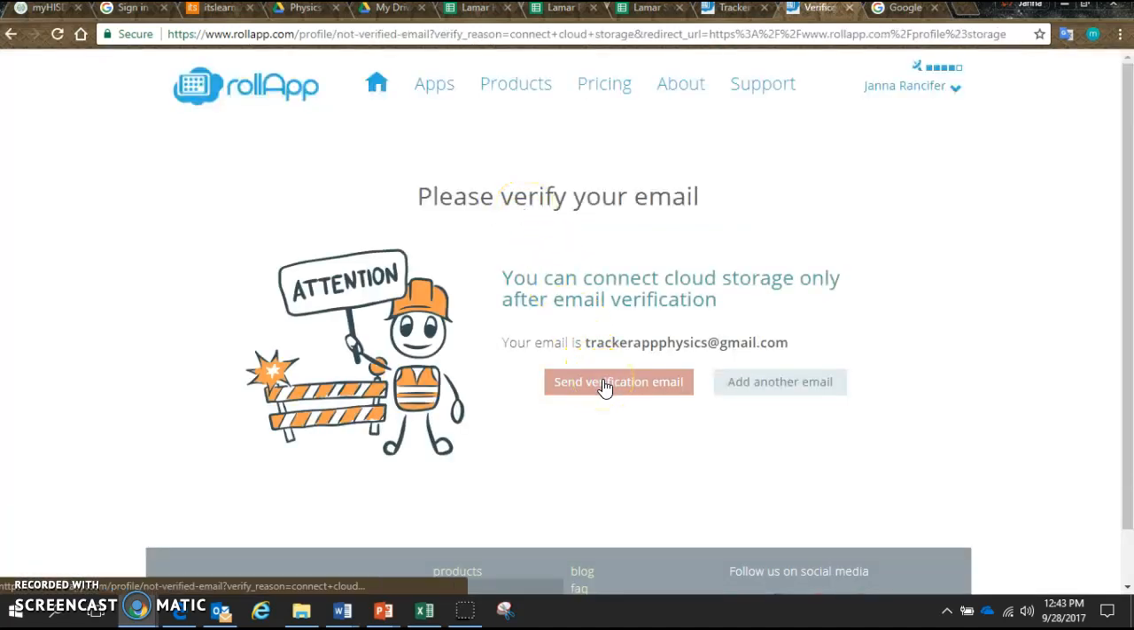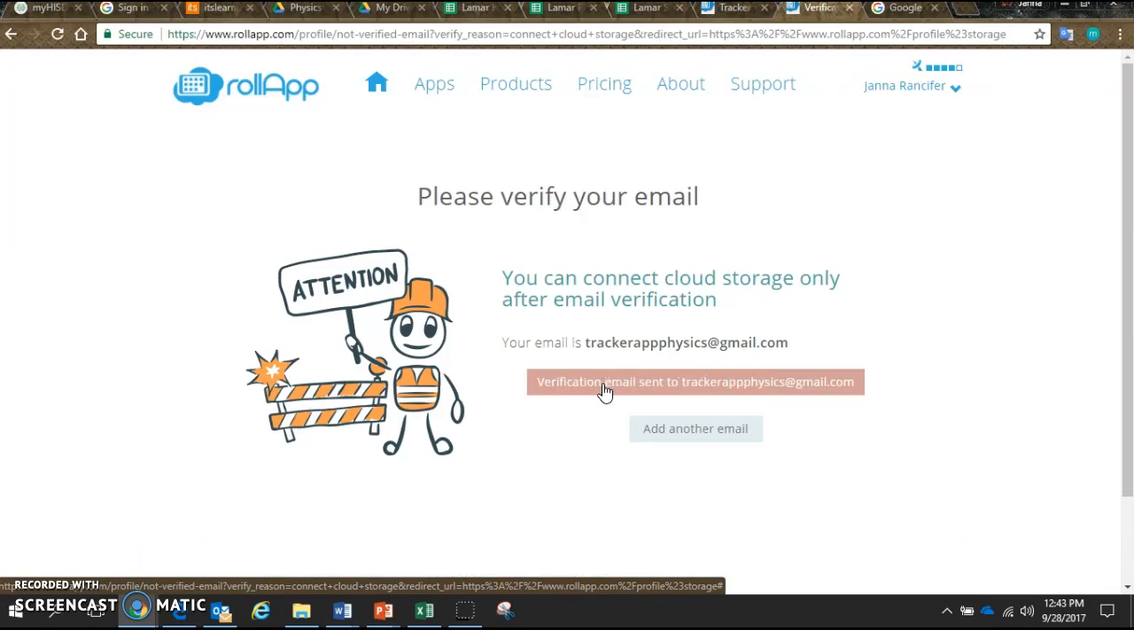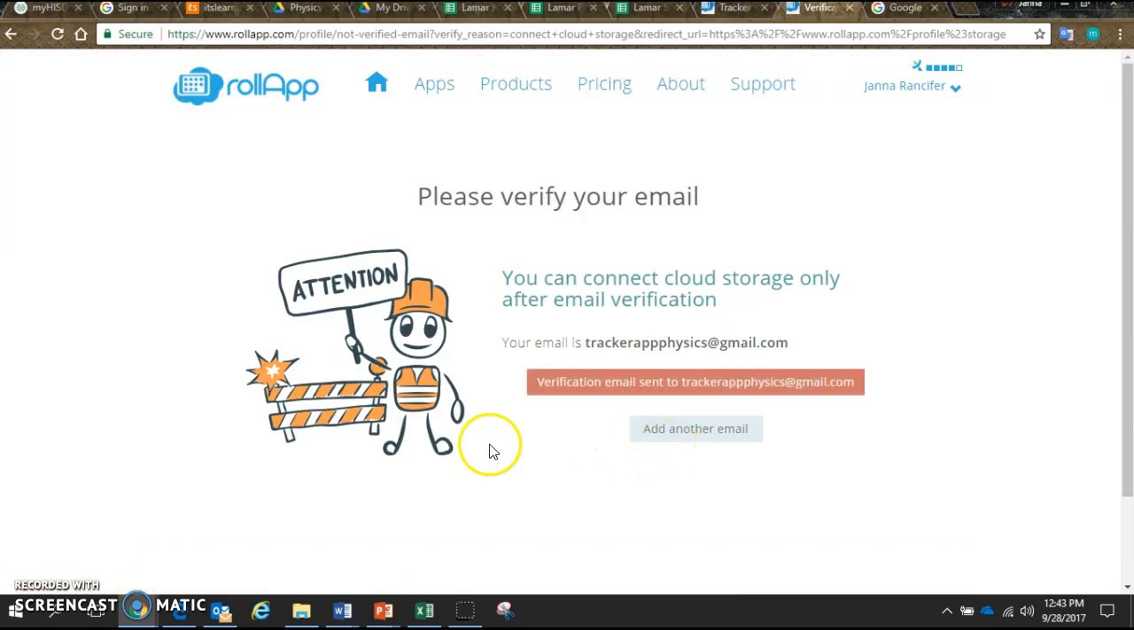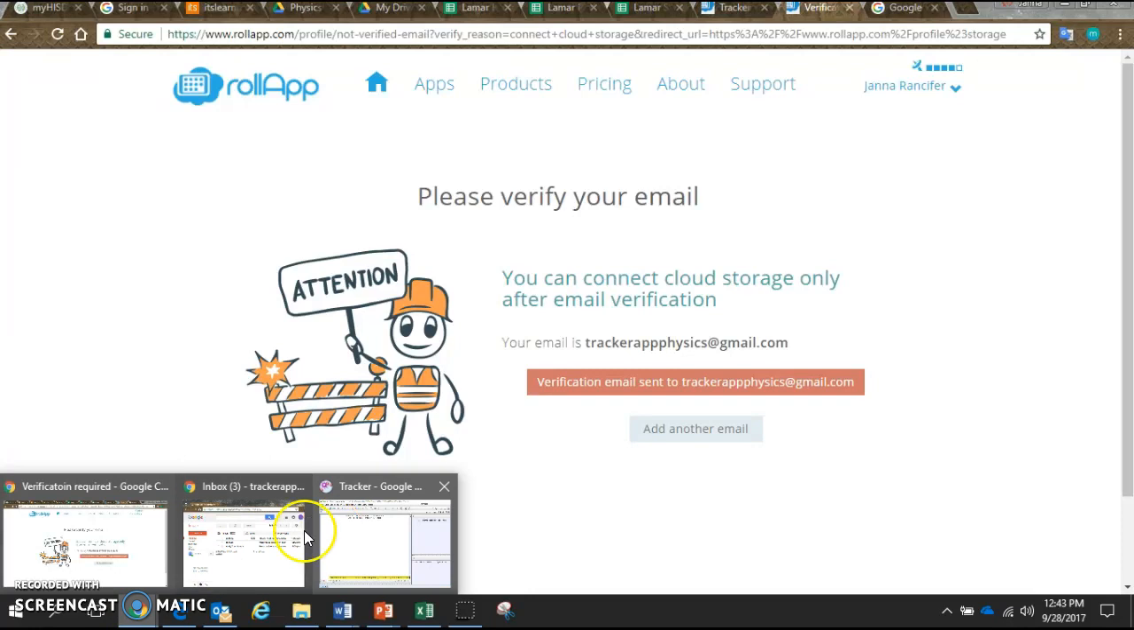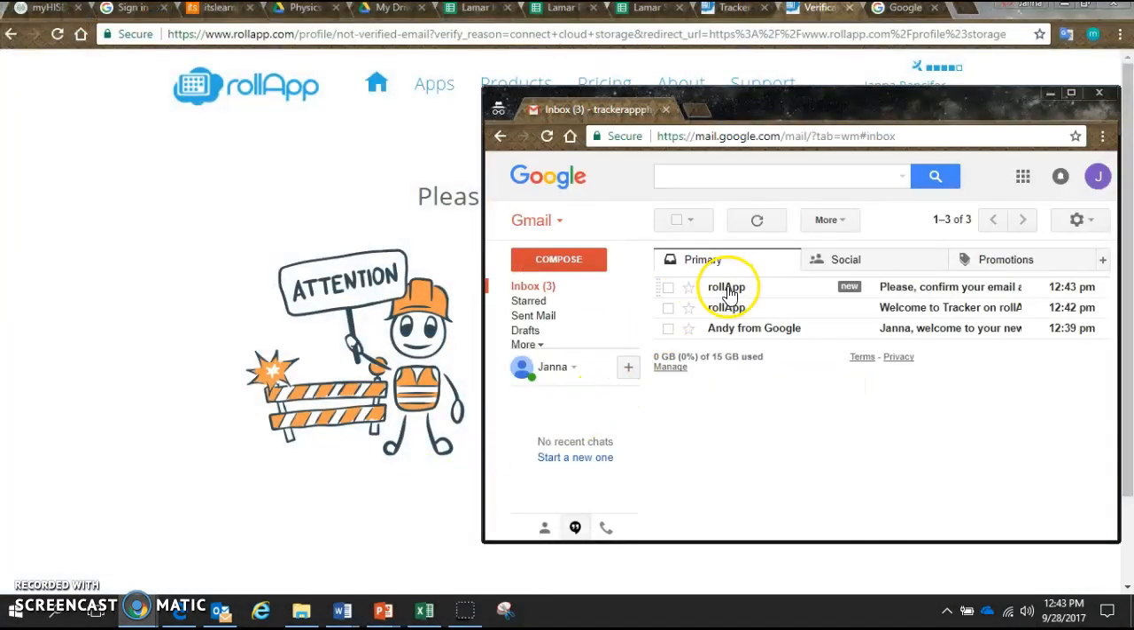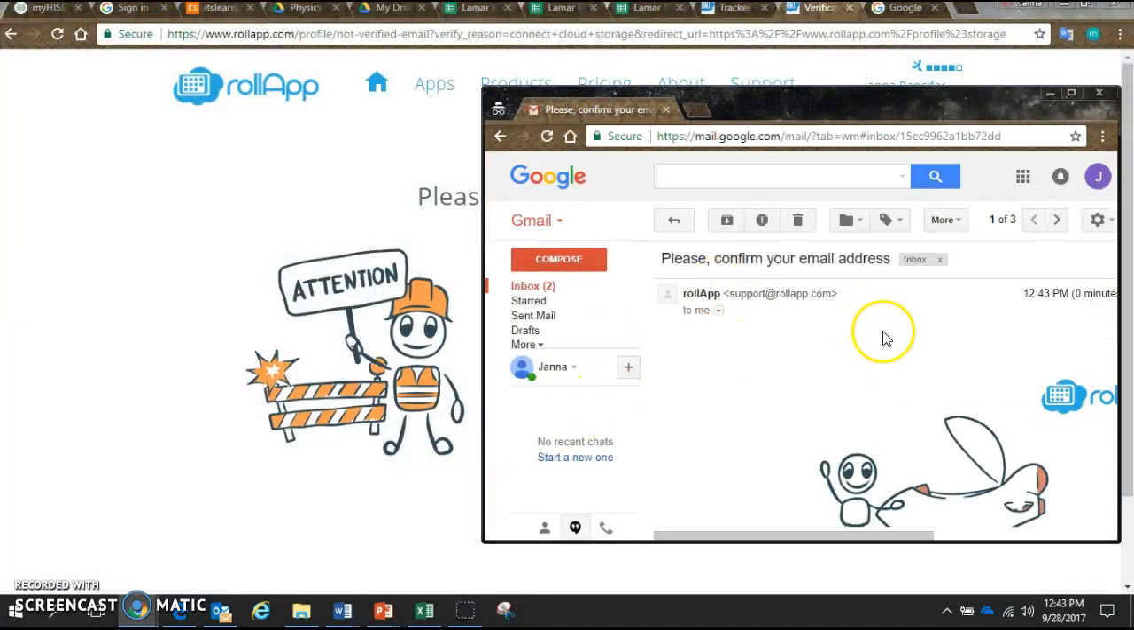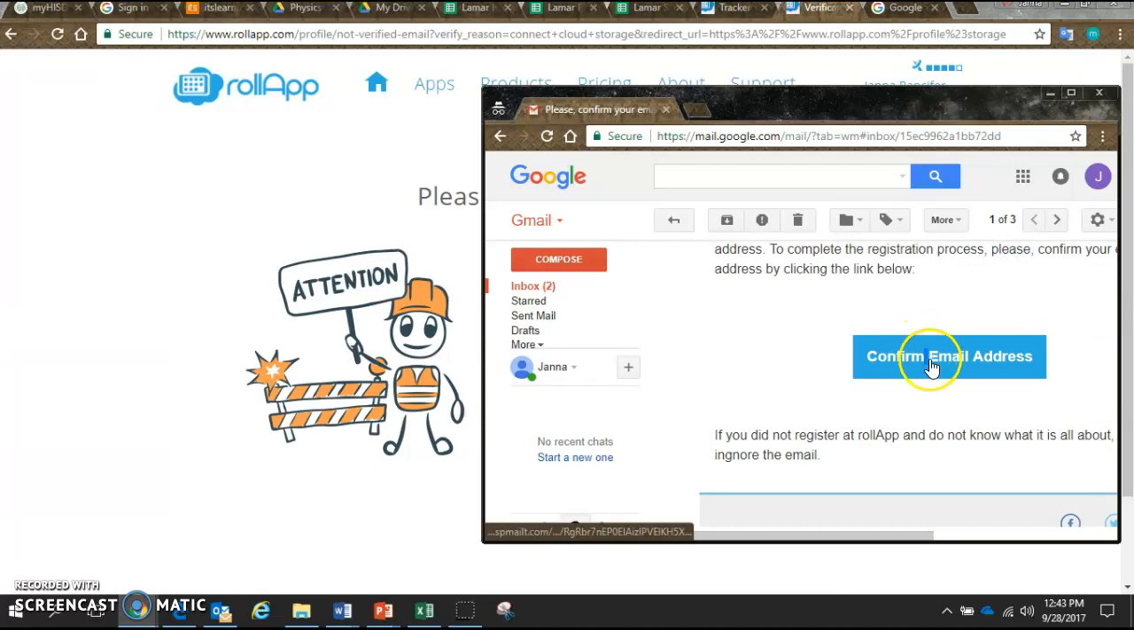You need to have them send you a verification email. Teachers out there, I found that when I used my HoustonISD.org email address, I never got the email, even though I checked my spam folders. So use your Gmail account if you can. Send verification email. So then I go and I check my email account. It's right here, and there it is. Please confirm your email. Confirm email address.